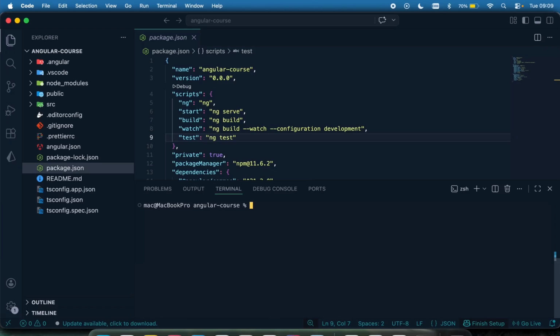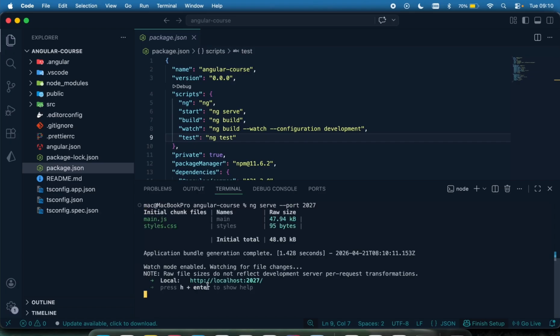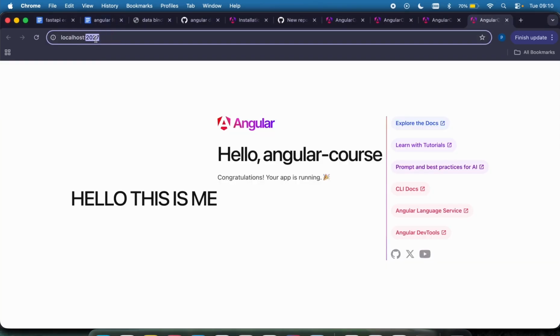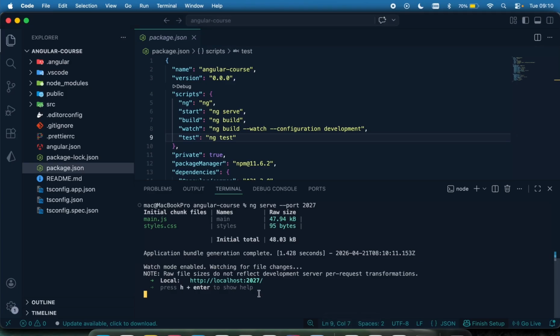To do that, I'm going to do ng serve. Remember, ng serve is a command to run your app. Do ng serve, and then do double dash port, which means that we want to run this on a different port. I can just say I want to run this on port, let me see, 2027. Click enter. You can see it's now running on port 2027. If I click on that, you can see this is now port 2027. Now, to stop that again, Control C.